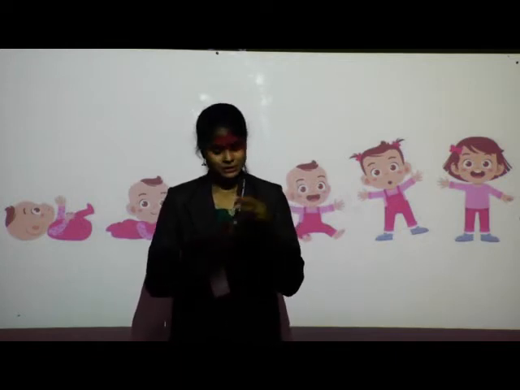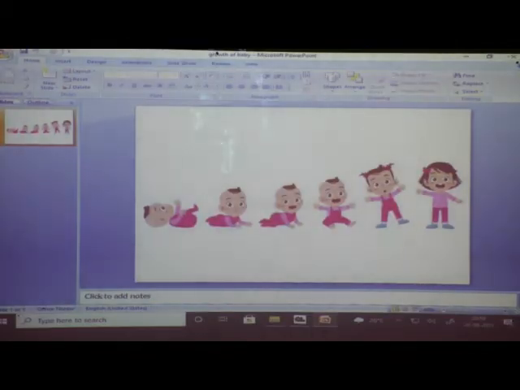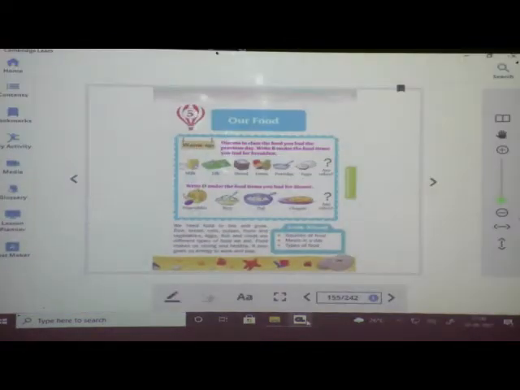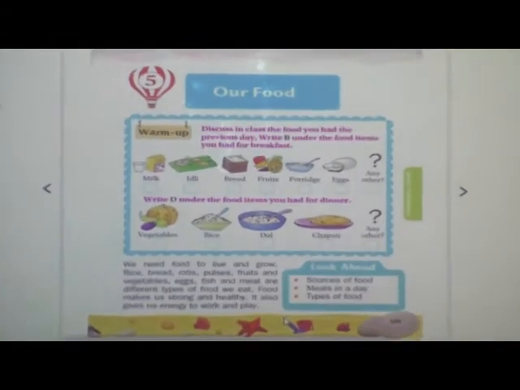If not, just take out your books and open page number 149. Everyone, open your book and also take your pencil with you.